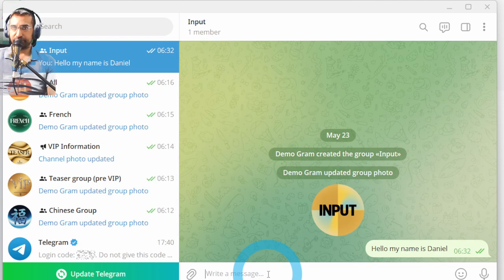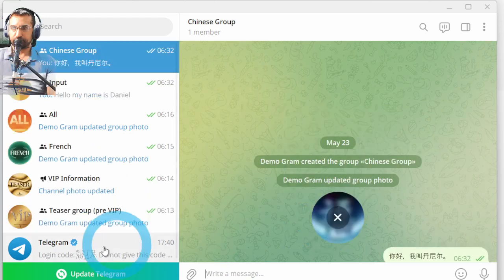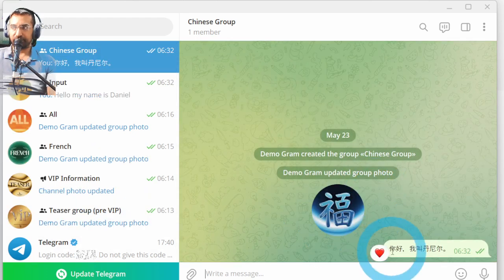Now we're waiting a few seconds, and in a few seconds, it's going to be checking whether this is more than one word and then translating it to Chinese into this Chinese group right here. Here we are. So I actually don't know what this says, but one thing's for sure, it's Chinese. So it's done what I've asked it to.